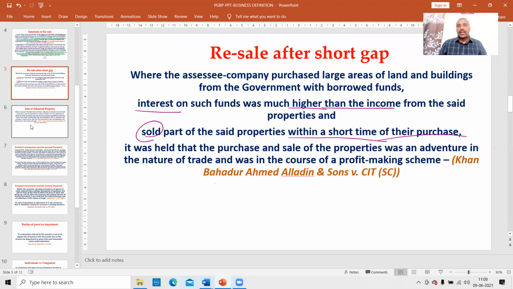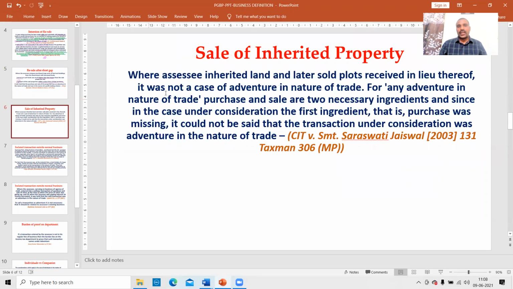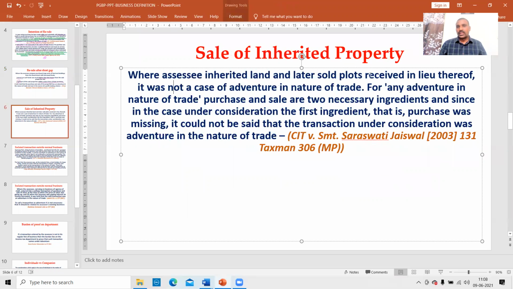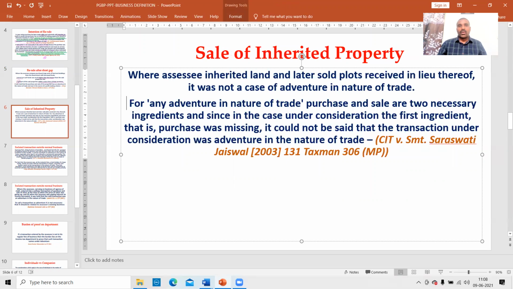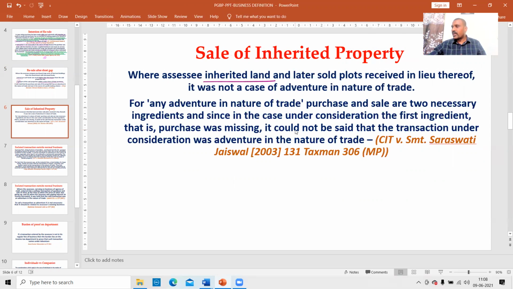Next, sale of inherited property. Very important case law. Where the assessee inherited land and sold plots received in lieu thereof, it was not a case of adventure in the nature of trade. Court said that land inherited, later sold, is not an adventure in the nature of trade. It is not a trade at all. Why is it not a trade at all?